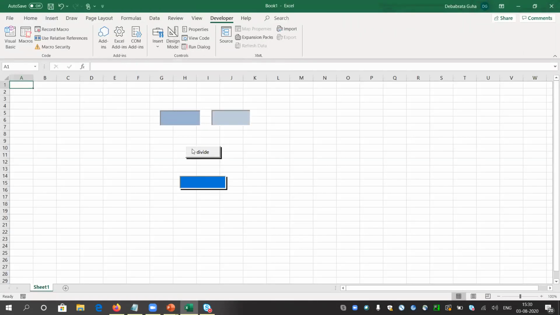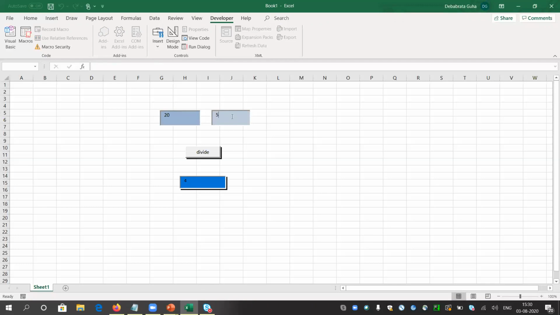So I will not be able to go inside anymore. I can write two values, 50 and 10, or anything you like. If you click on divide, you can see the value 5 as a result. Similarly, I can give 20 and 5, and it should give 4. Look, it is giving 4 as a result. So in your app also, you will be able to do anything.